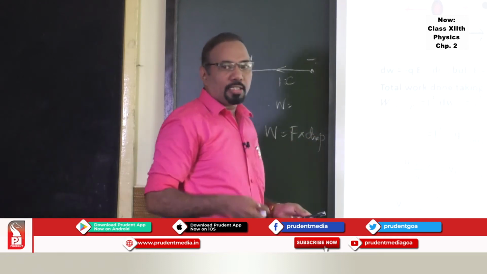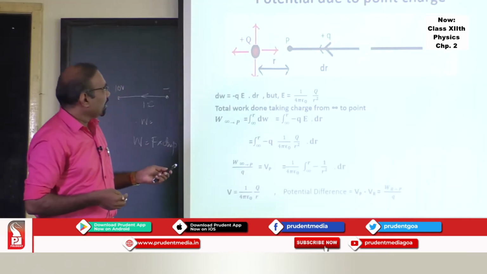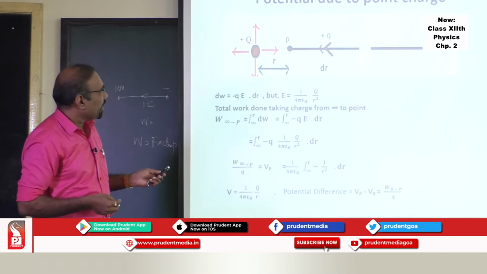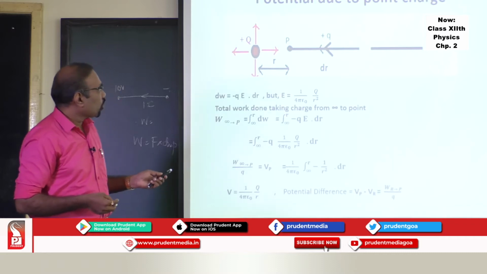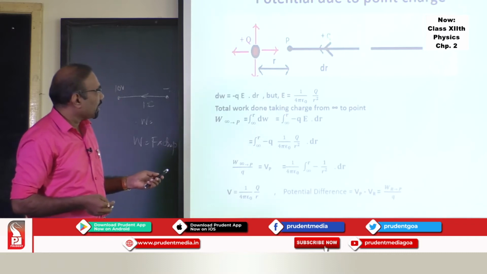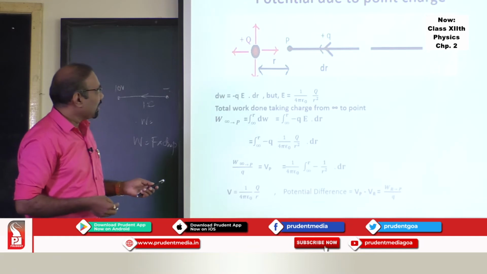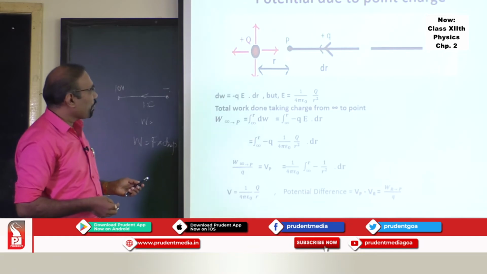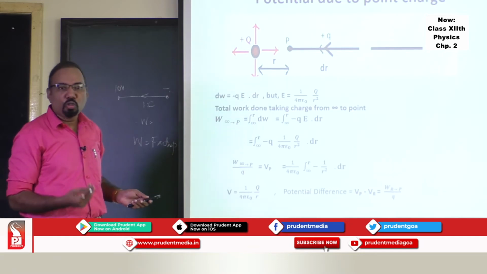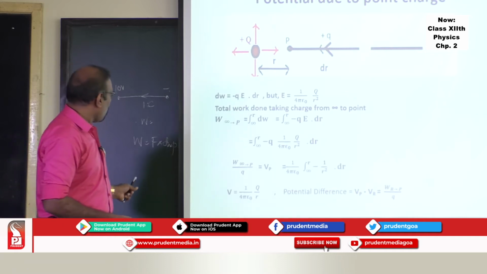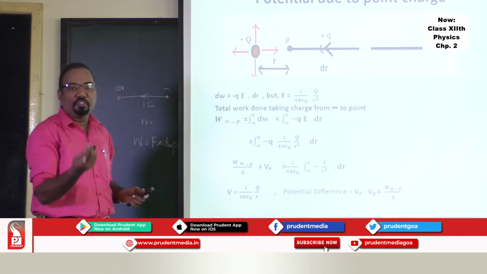Now, say the force is QE, acting here; the charge is Q and the electric field is acting in this direction. So QE is the force acting on this charge Q. If QE is the force acting in this direction, then minus QE, and the distance traveled is infinity to P, so almost infinity. So you would have the work done as force into infinity, which is infinity.